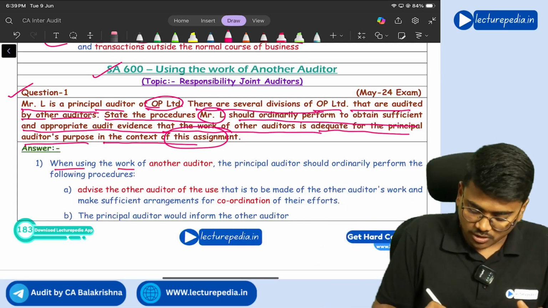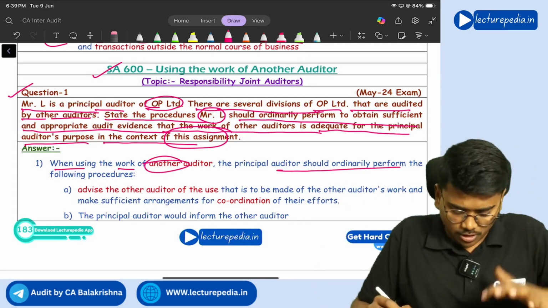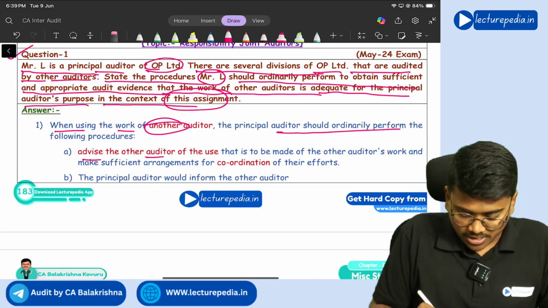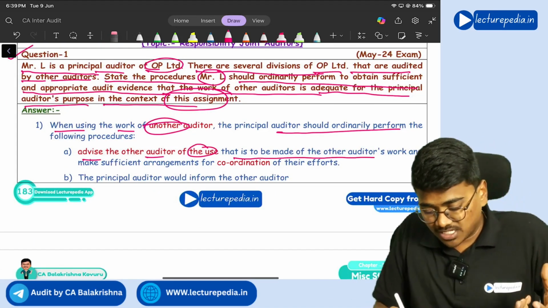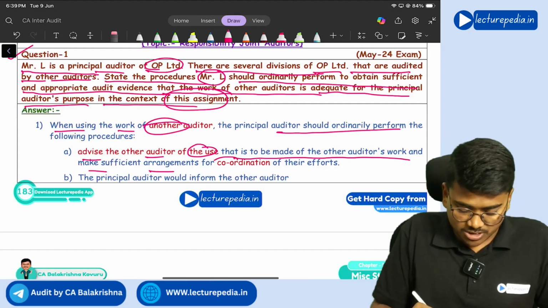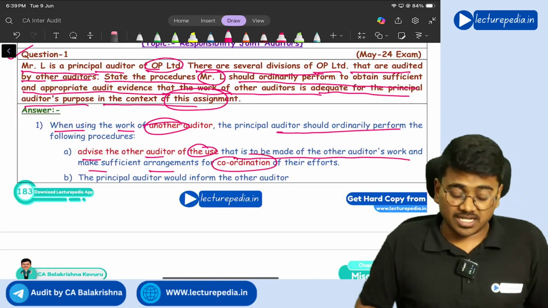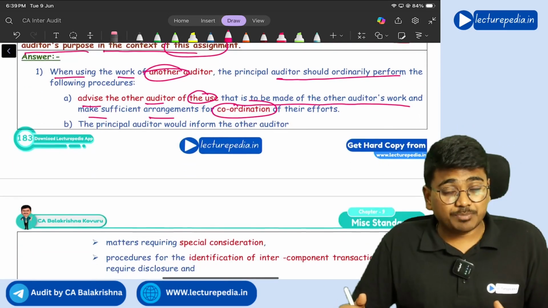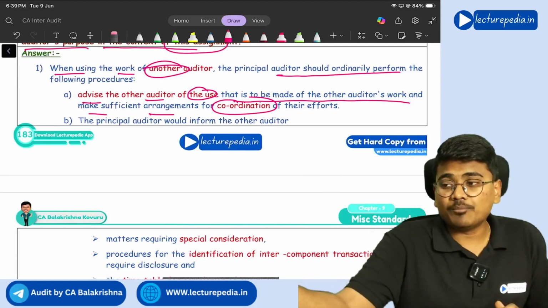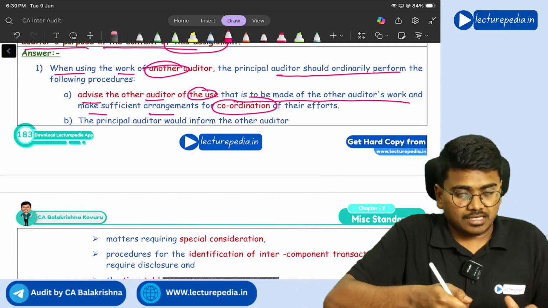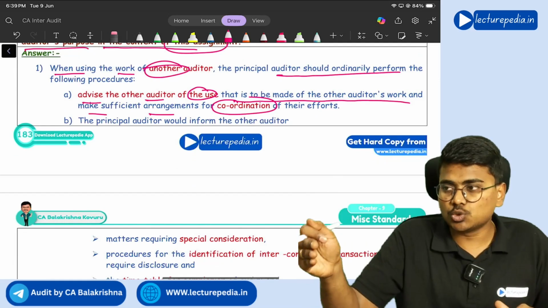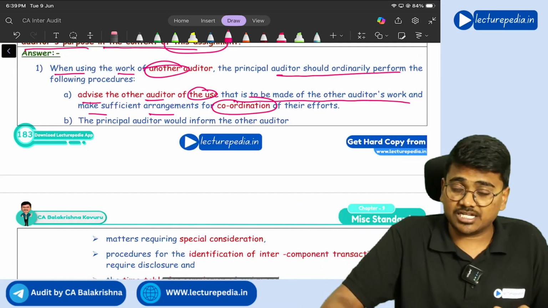So when using the work of another auditor, the principal auditor should ordinarily perform the following: advise the other auditor of the use that is to be made of the other auditor's work and make sufficient arrangements for coordination of their efforts. And the principal auditor should also inform the other auditor. In the given question, the other auditor is doing the audit of certain divisions, right?